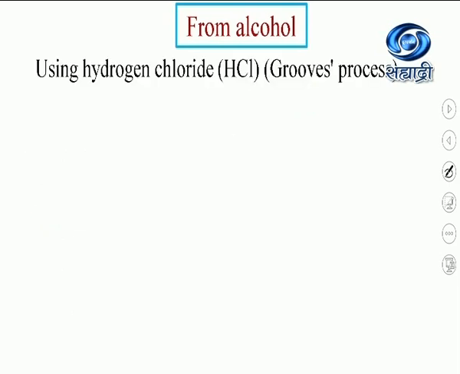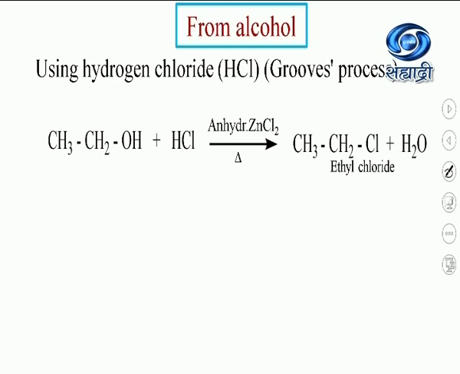Let's see using hydrogen chloride. The process is known as Groove's process. So when alcohol is treated with HCl, the reagent required here, which you can call a catalyst, is anhydrous ZnCl2. Just now we have seen the type of alcohol used here, whether primary, secondary or tertiary. It is CH2OH, so it is a primary alcohol.